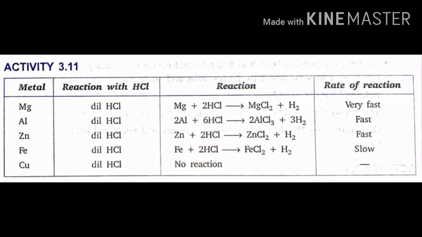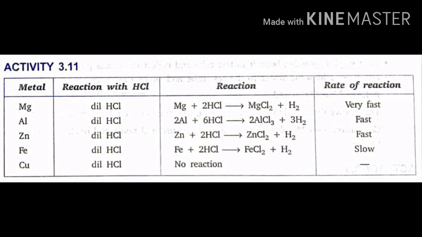Look at the table. This shows the result of activity 3.11: the metal, reaction with HCl, equation for the reaction and the rate of reaction. First, magnesium when it reacts with dilute HCl gives MgCl2 plus H2. Equation: Mg plus 2HCl gives MgCl2 plus H2. It is very fast. Al when it reacts with dilute HCl: 2Al plus 6HCl gives 2AlCl3 plus 3H2.